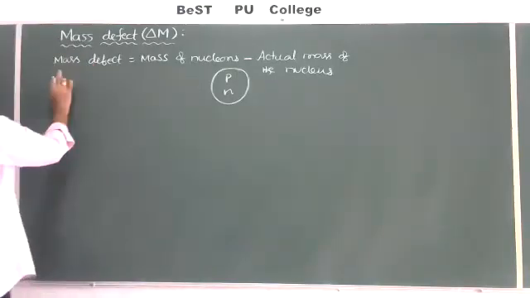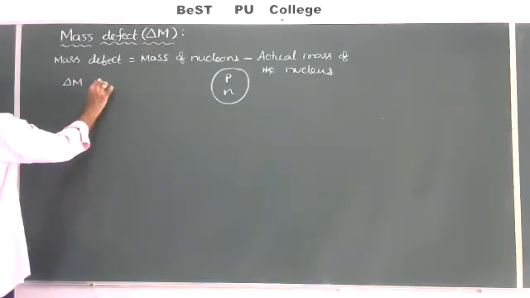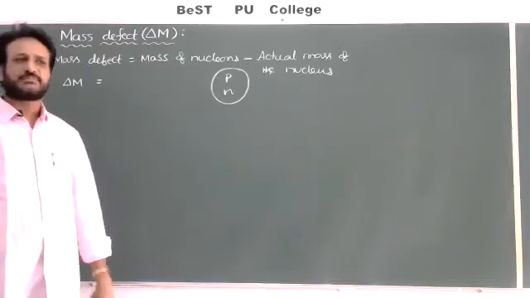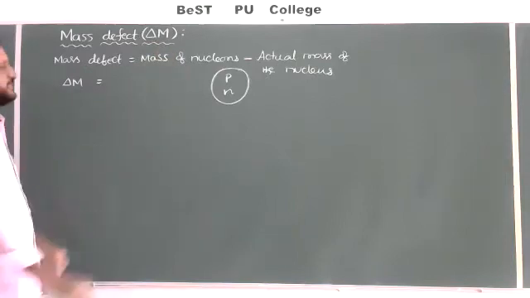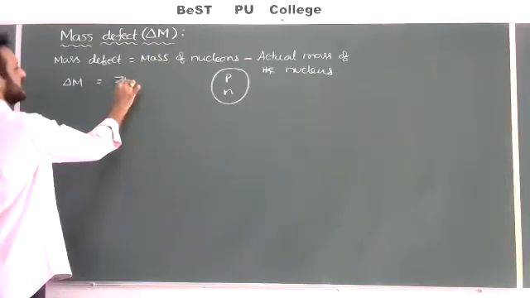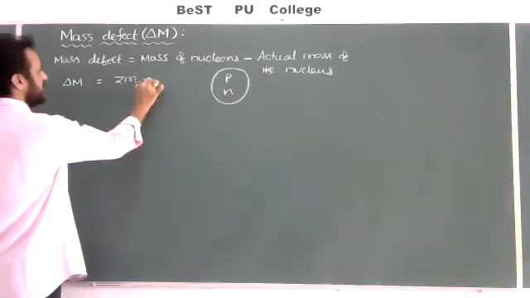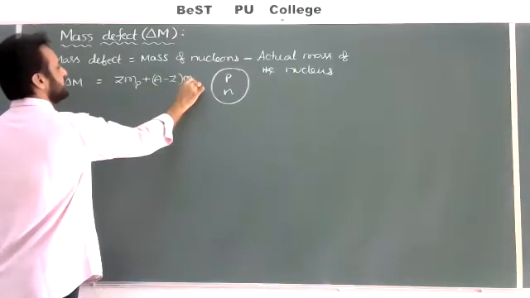So we can write the formula: mass defect delta M is equal to the mass of the nucleons. What is the formula for the mass of the nucleons? Mass of the protons plus mass of the neutrons. Mass of the protons means Z Mp, as I already gave in the previous class, plus the mass of the neutrons, (A minus Z) into Mn.